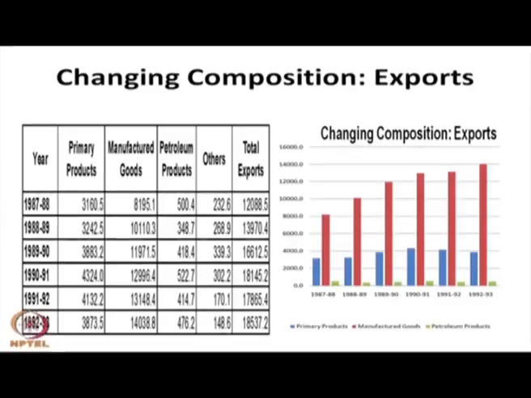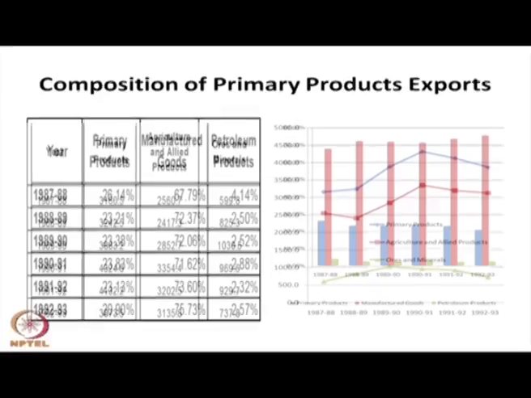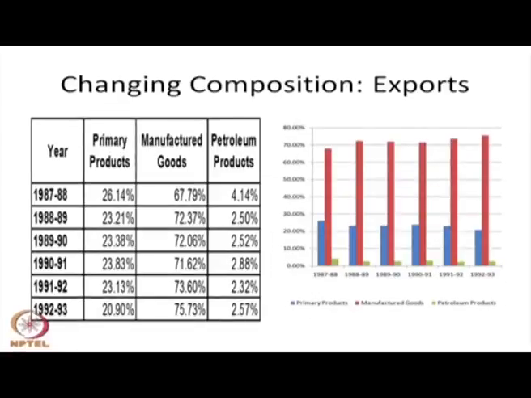Within the manufacturing products, to some extent petroleum products are also there, and the total export basket developed in that way. If you see the composition, from 1987 to 92-93, 26% of our export basket was primary products, and 67%, nearly 68%, was manufacturing goods, and petroleum products, particularly crude oil refining.